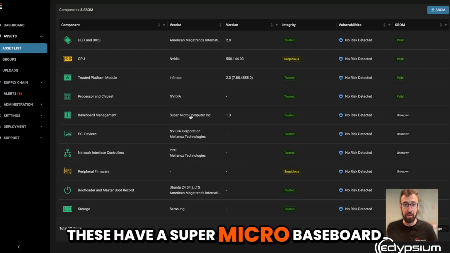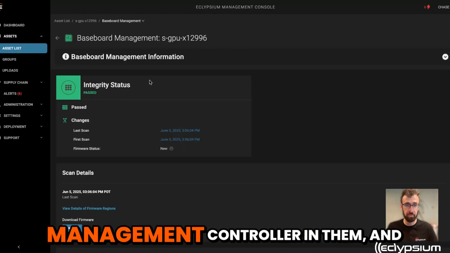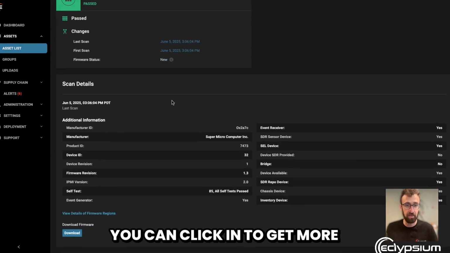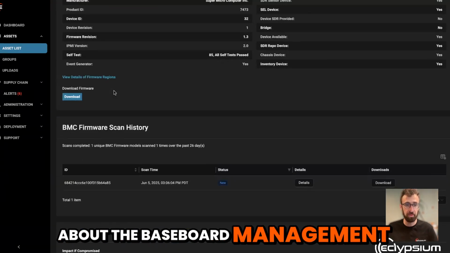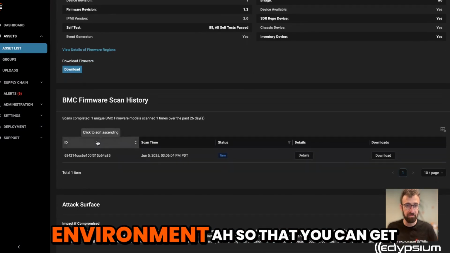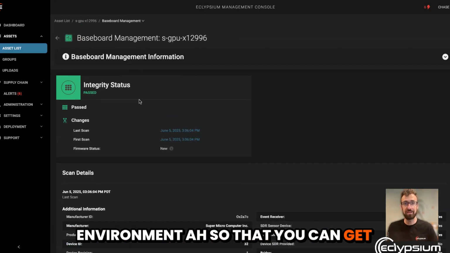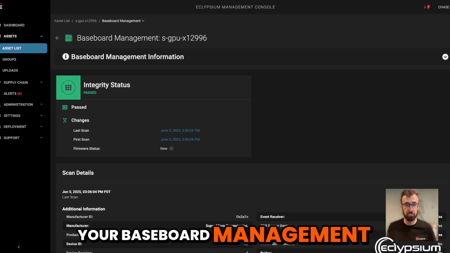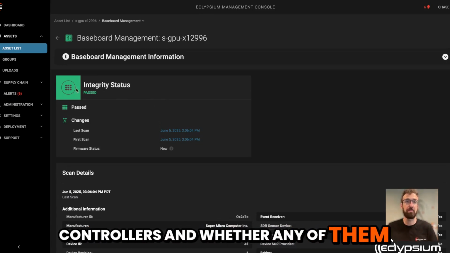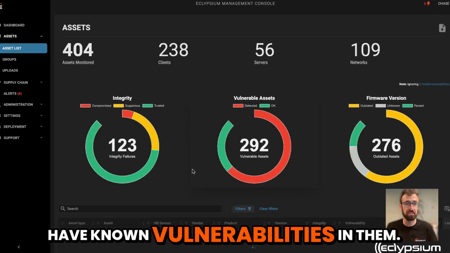These have a Supermicro baseboard management controller in them, and you can click in to get more information, really deep details about the baseboard management controller inside of that environment, so that you can get visibility into the inventory of your baseboard management controllers and whether any of them have known vulnerabilities in them.